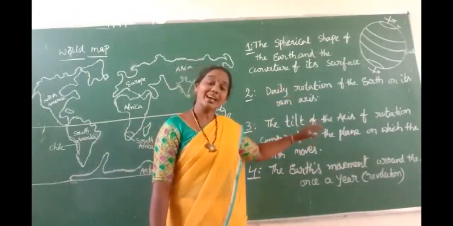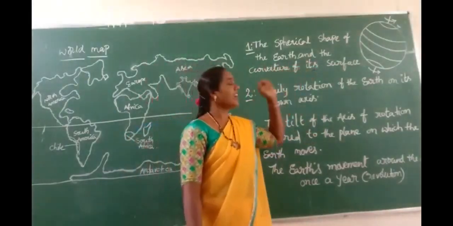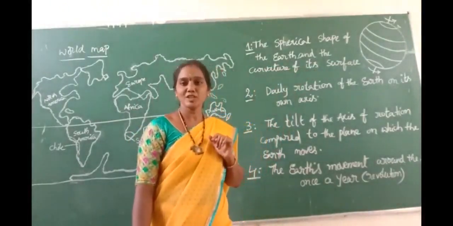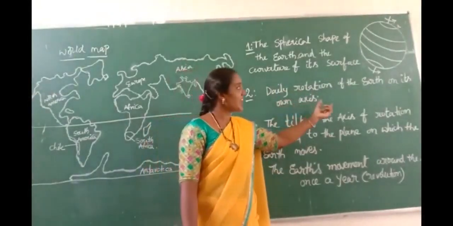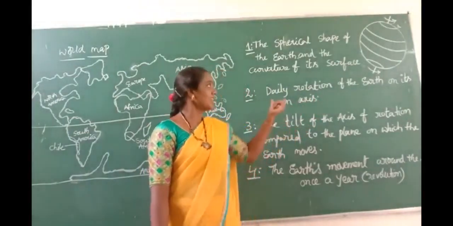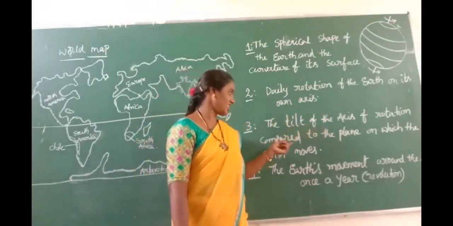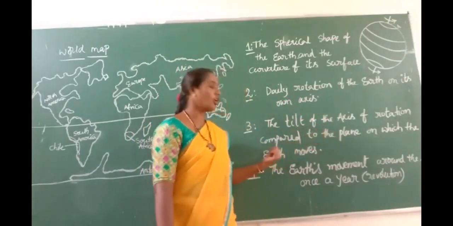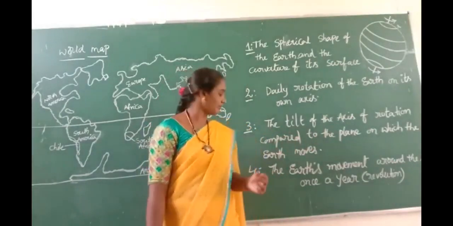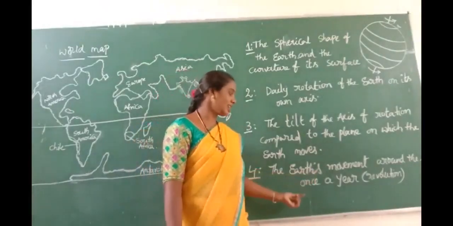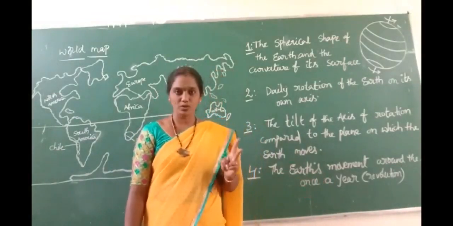At the same time, how does the Earth revolve around the sun and also rotate on itself? The Earth has two movements: one is rotation and the second one is revolution.